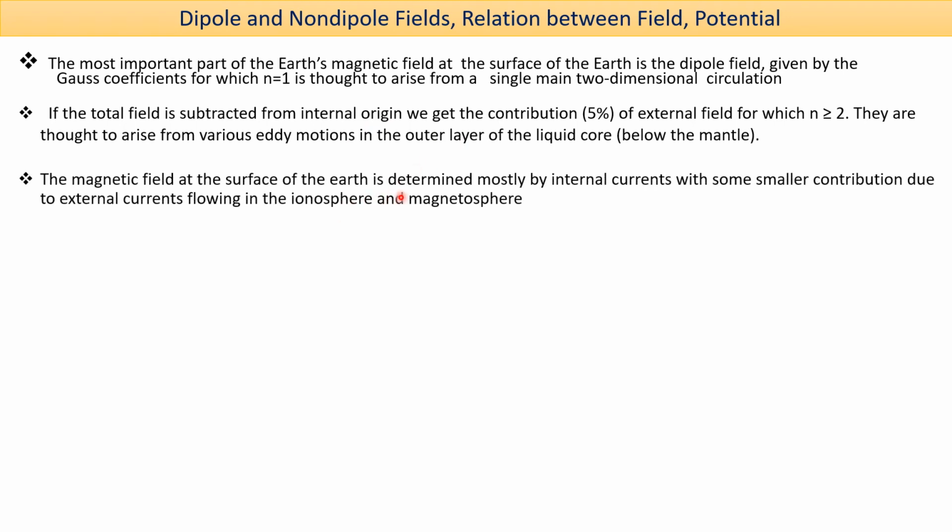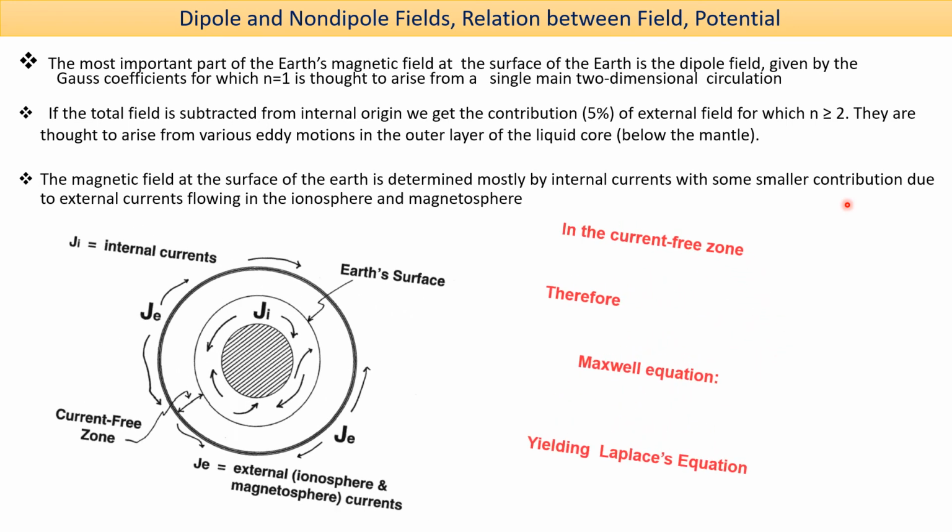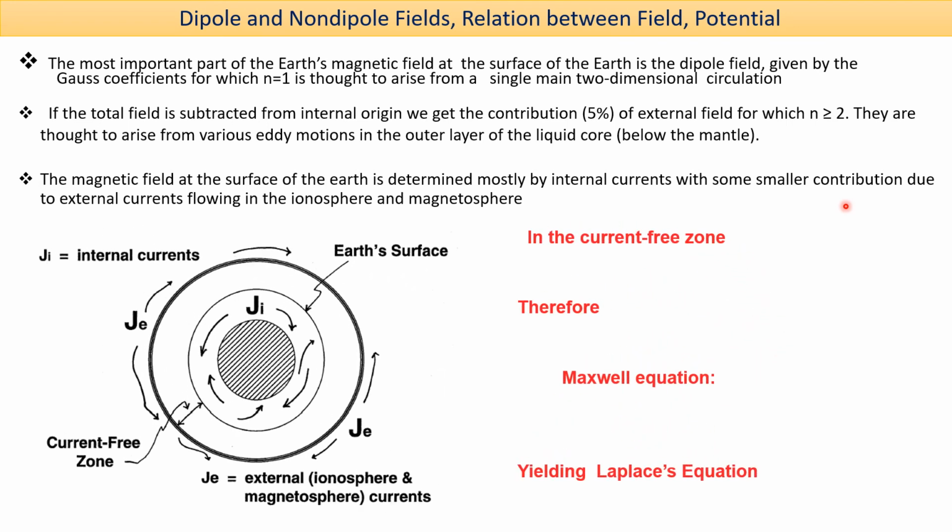And the magnetic field at the surface of the Earth is determined by the internal currents, with a smaller contribution due to the external current flowing in the ionosphere and magnetosphere. Pictorially, we can define it this way: there is the surface of the Earth with the internal currents, and there are the external currents, and in this region we have the current-free zone. J is the external current, which is due to the ionosphere and the magnetosphere current.